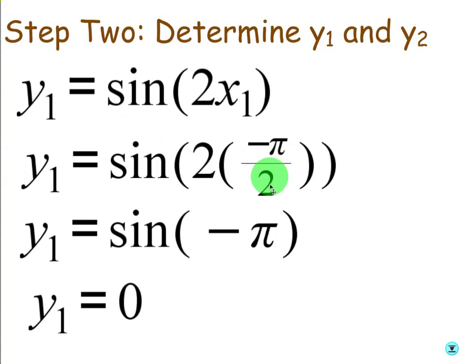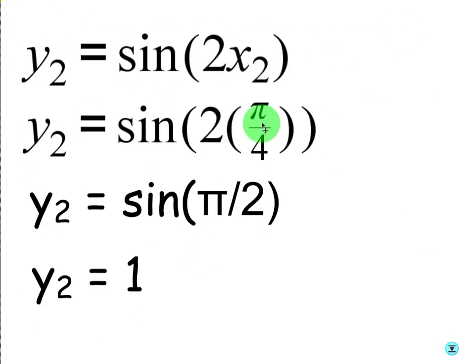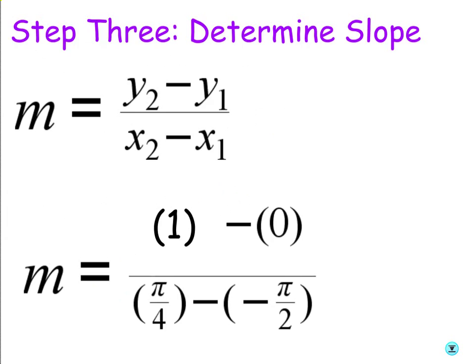So if you plug in negative pi over 2, the 2's cancel, you get sine of negative pi. Looking on the unit circle at negative pi, we know it's the same as positive pi, which is 180. The y value would be 0. So y1 is 0 because we plugged in our x1 value to get that. Plug in x2, we get plugging in pi over 4. 2 over 4 becomes pi over 2. We know that sine of pi over 2 is 1. Therefore, y2 is 1. Remember, pi over 2 is 90, so that's why it's 1, in case you think of unit circle in terms of degrees.